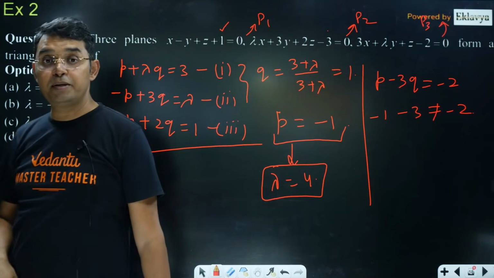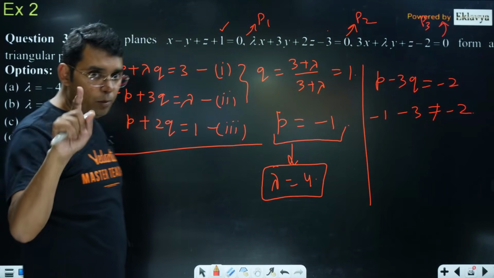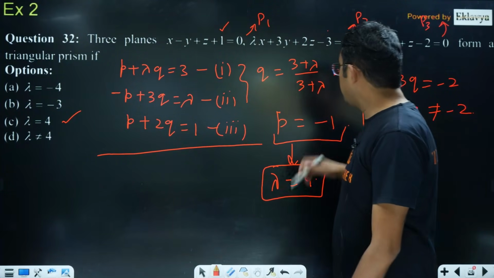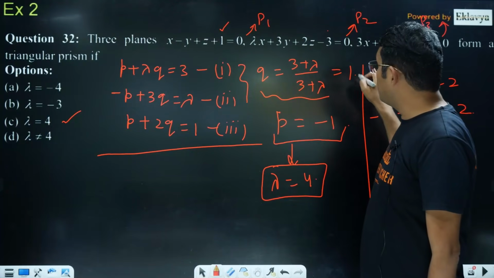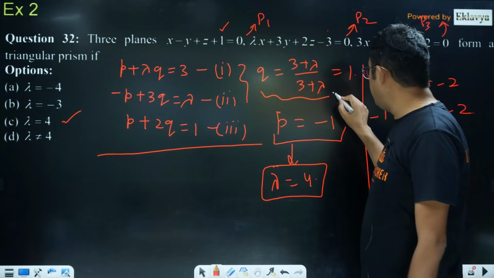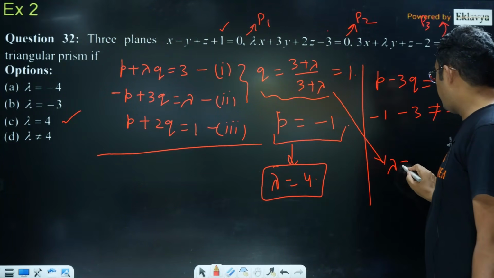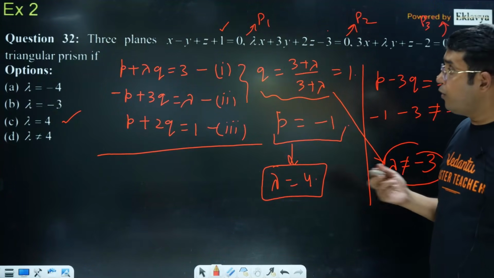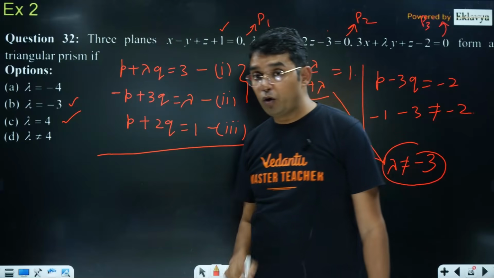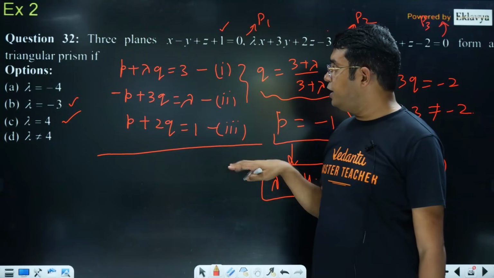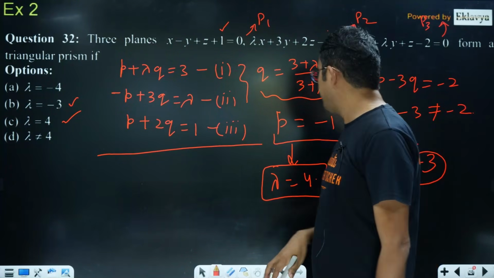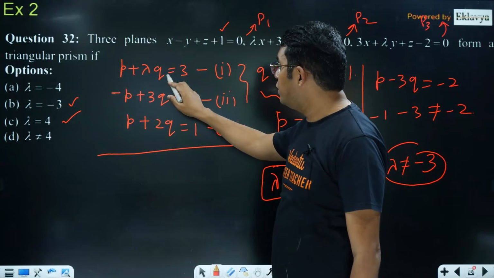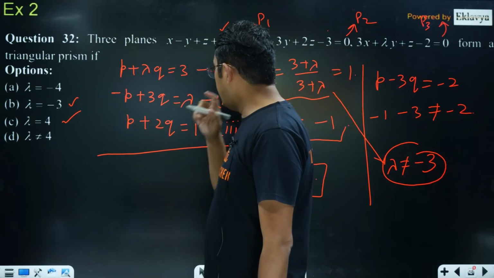That is the case of prism. But one more thing I can see here: although we got Q is equal to 1 here, that was with the condition lambda is equal to -3. What if lambda is equal to -3? Because it is given in one of the options, we have to look at this separately. If lambda becomes equal to -3, in that case